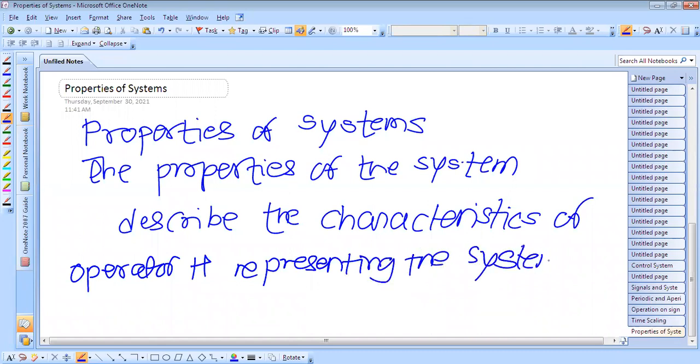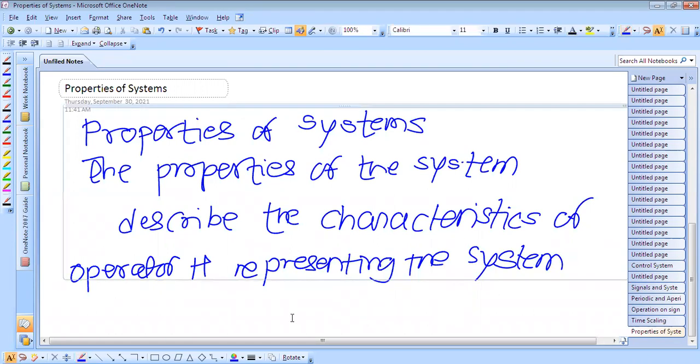Operator H is what transforms the input signal into the output signal. Okay, so the properties of the system describe the characteristics of operator H representing the system, and therefore the most basic properties of the system we will discuss one by one.